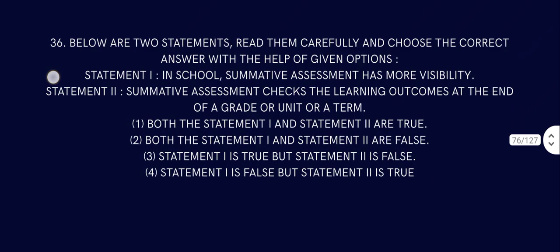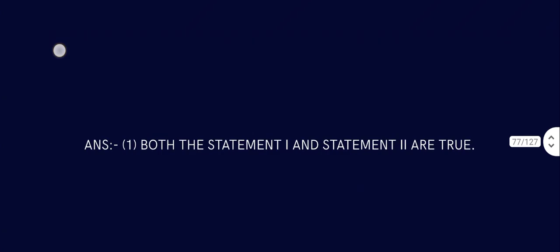Question number 36. Below are two statements. Read them carefully and choose the correct answer with the help of given options. In school, summative assessments have more visibility. Sure, that really puts the school in the spotlight with the massive result at the end of the year. Summative assessment checks the learning outcome at the end of the grade or unit or term. That is also true. Both statements 1 and 2 are true.